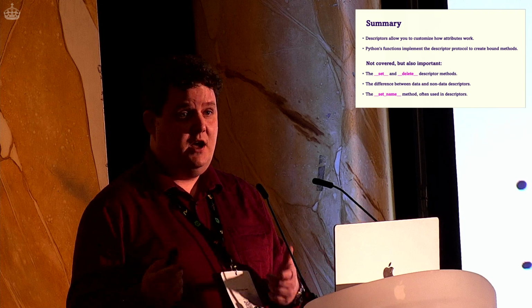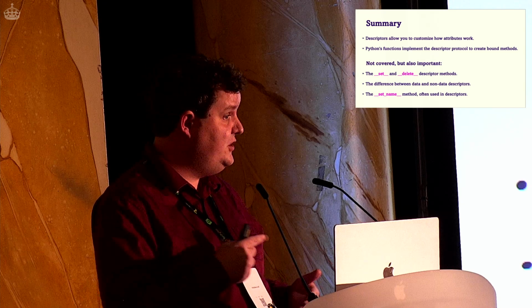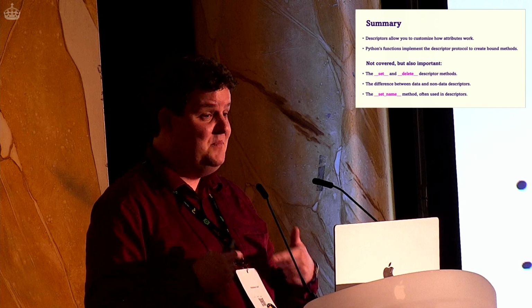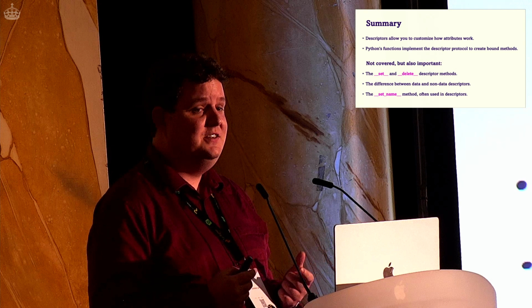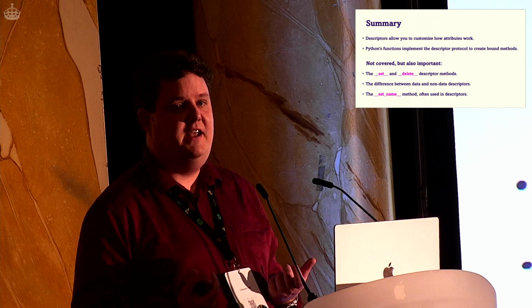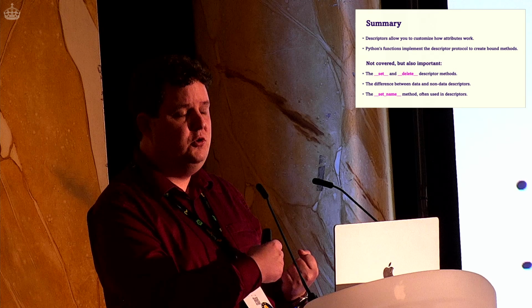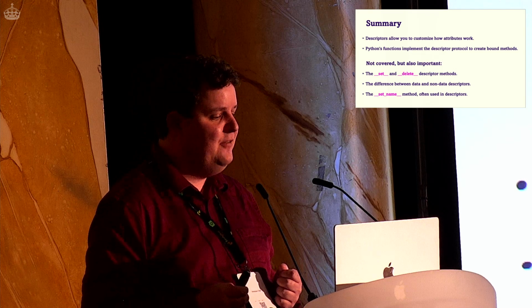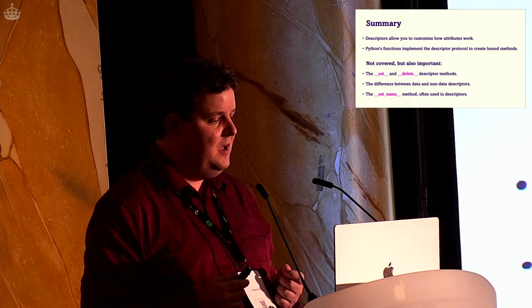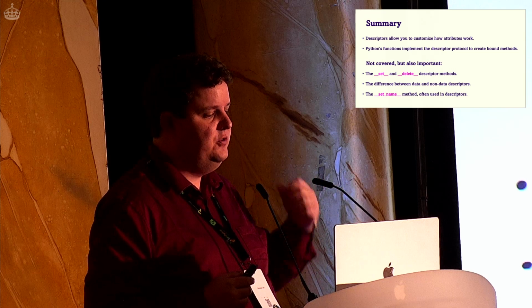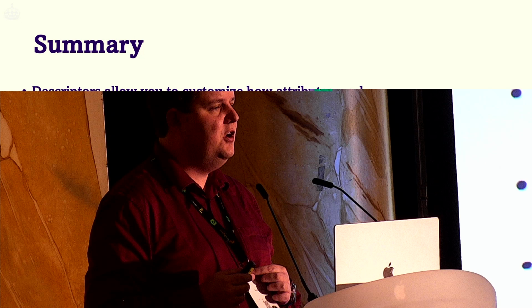I also not described something else, and that is that attribute lookup in Python is actually a bit more complicated still. There's the difference between data and non-data descriptors, and it has to do with the lookup order and precedence when you have a set and delete method. And also, I've not gone into the set name method. It's not strictly part of the descriptor protocol, but it's often used within descriptors to be aware of the name that was actually assigned to the descriptor.